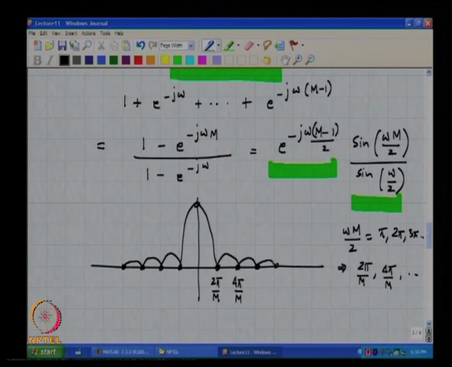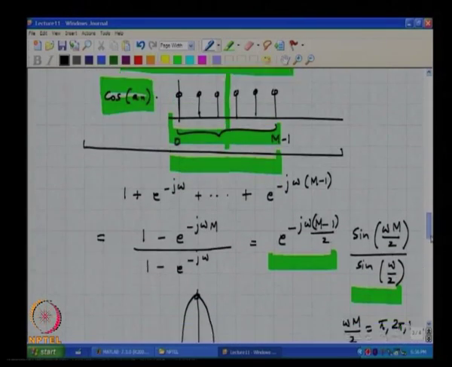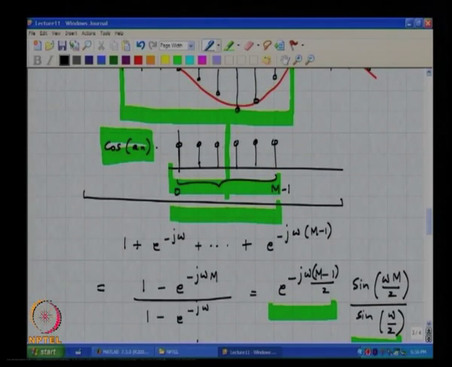Okay. Now what we are doing, in other words, what is the discrete time Fourier transform of this whole thing?